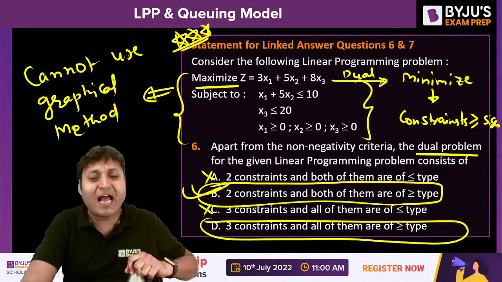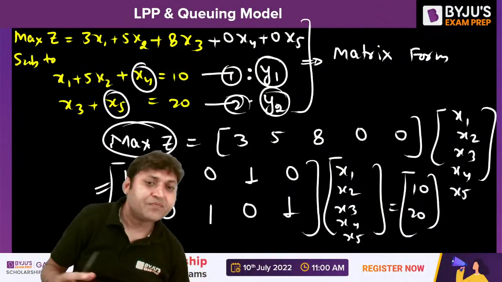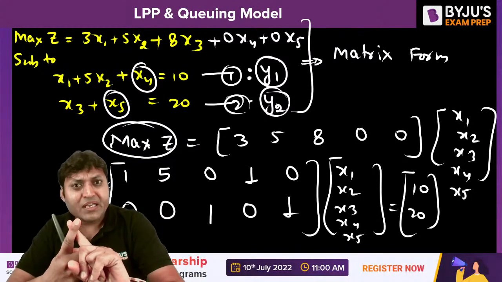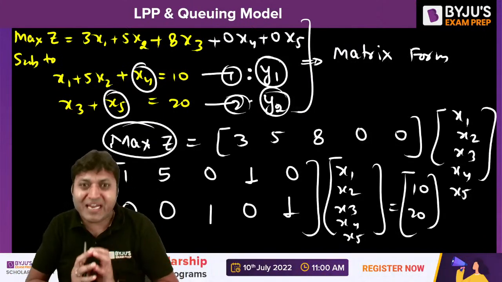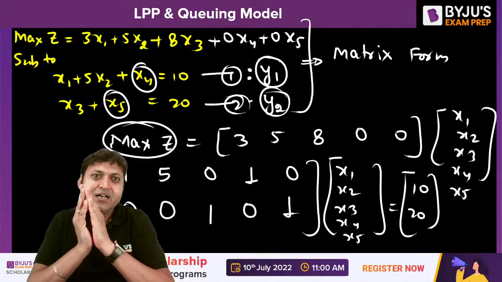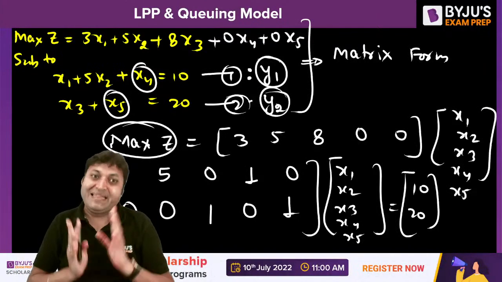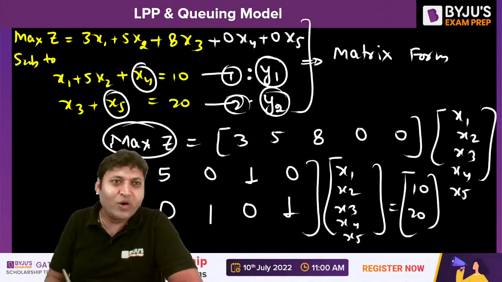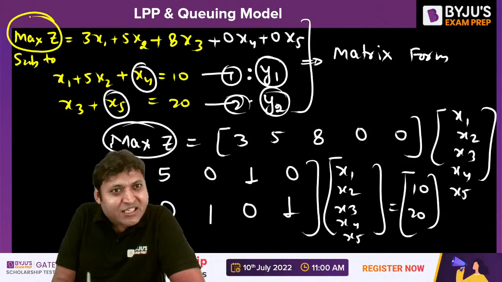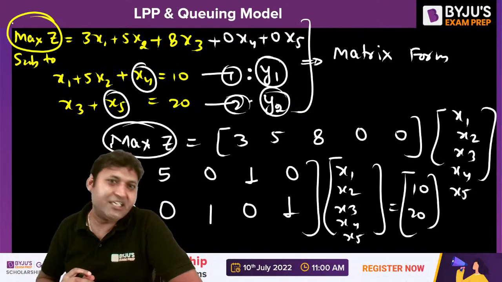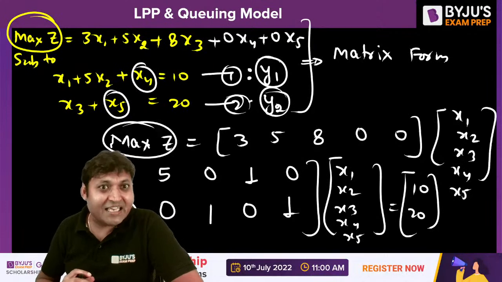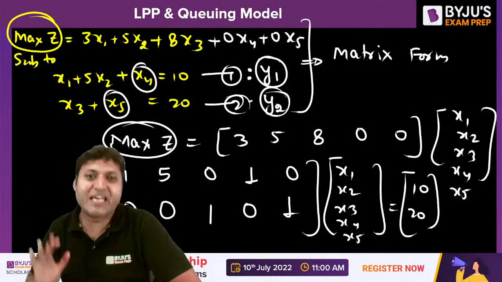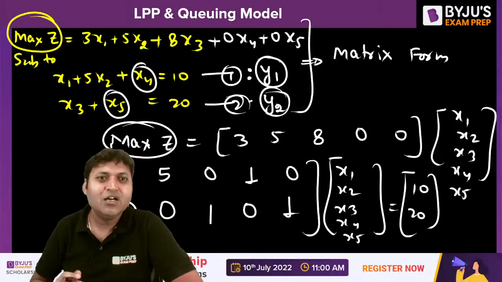Is this clear? I hope you know how to convert the primal problem into the dual problem. The first step is to make it an equation by introducing some more variables like x4 and x5. Make the LPP model into equation form, then write it in matrix form, and then you can convert it into dual. The first step for dual is, if the primal is a maximization problem, the dual will be a minimization problem. The second thing is, corresponding to all the primal constraints, you should assign a dual variable. y1, y2 are the dual variables.